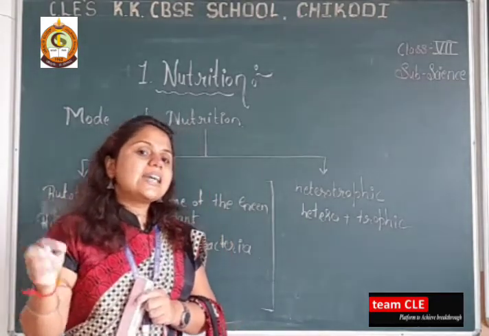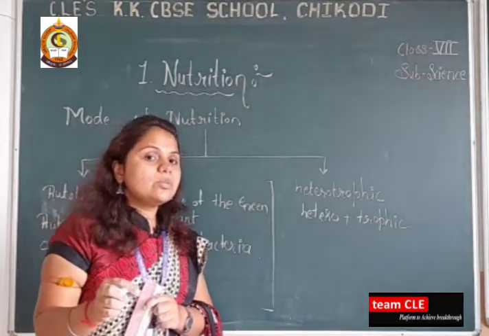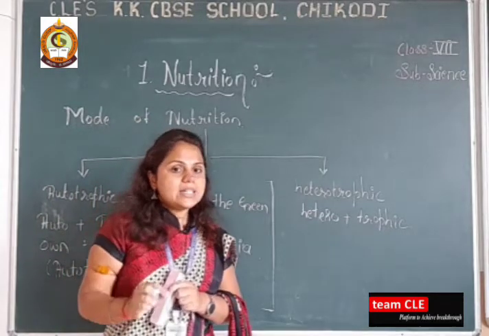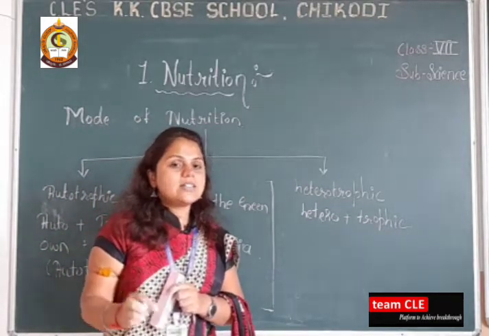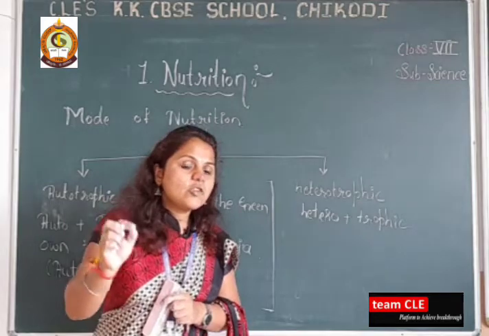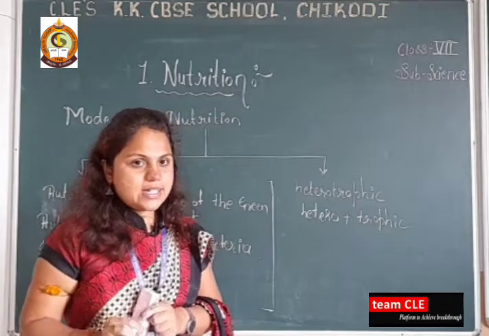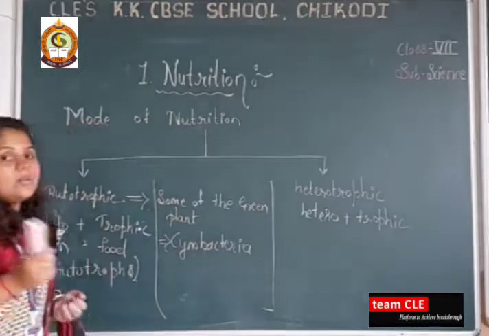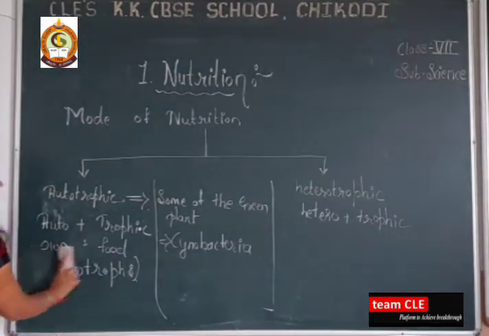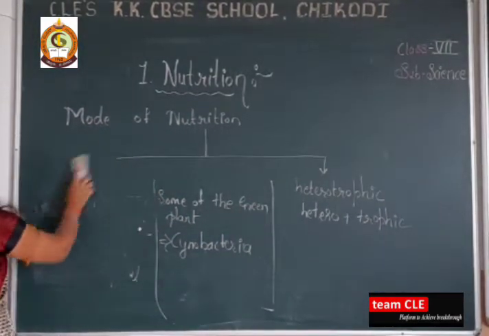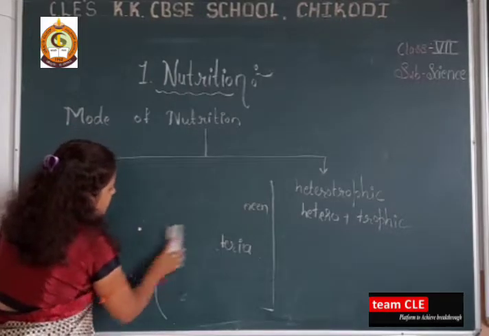By which mechanism or process can plants prepare their food? That is nothing but photosynthesis. Is it? Photosynthesis. Now we have to learn what the photosynthesis process is and how the green plants prepare their food.